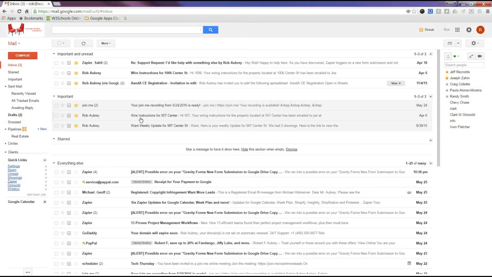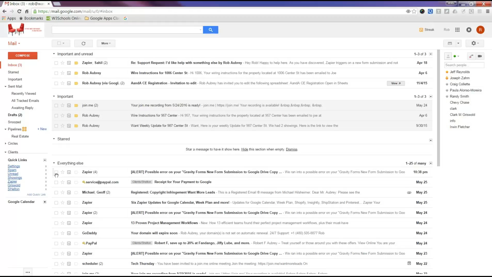So as you train your inbox over and over and over, only important emails will float to the top. So when you log in, your important emails are right there, unread and important. And things that aren't important, just train them. You click on it, and boom, it moves down here. So hopefully you all get that. That's a very powerful tool. That alone will change your world just by getting in your box.